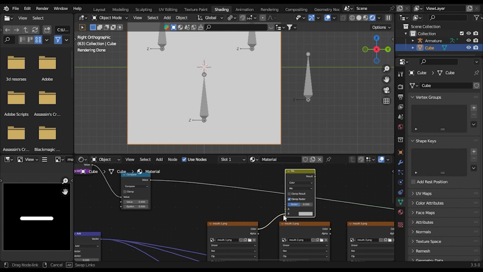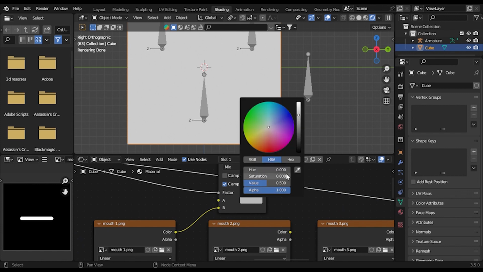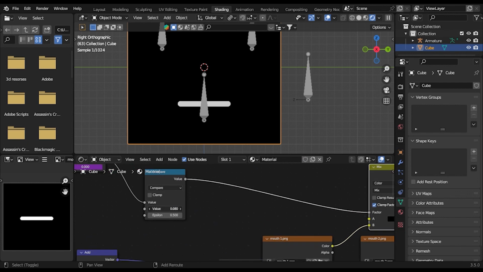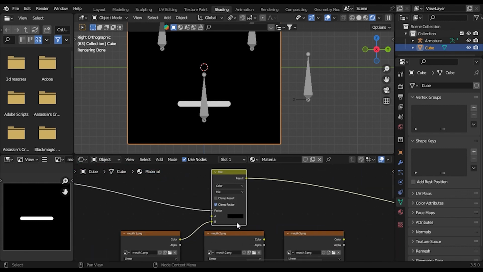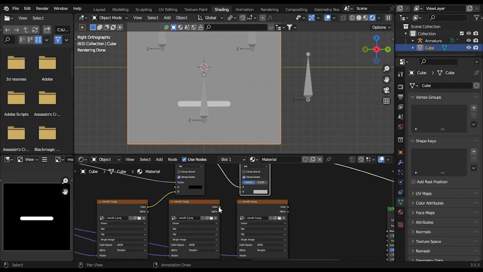Connect this to the second value. Connect this to the factor and make this black.